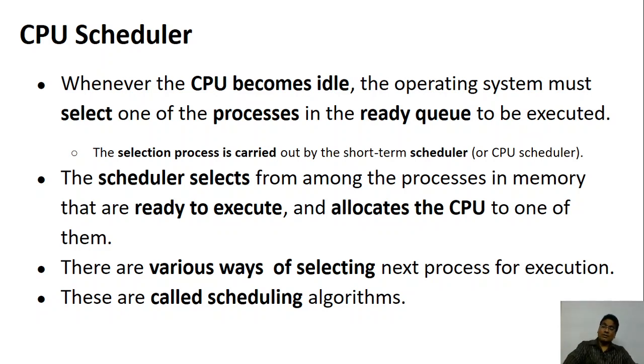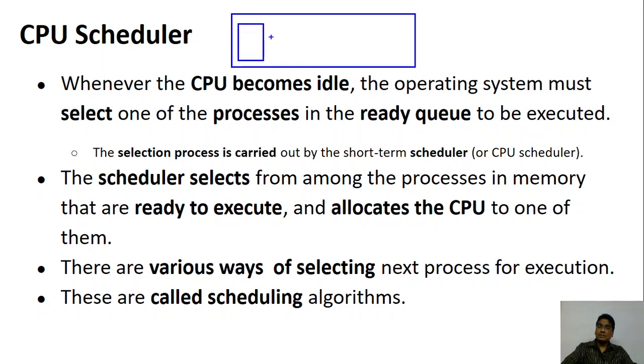Just to give you an analogy, let's assume that you have the ready queue here, wherein many processes are waiting. Some of them may take longer time, some of them shorter time, and so on and so forth.